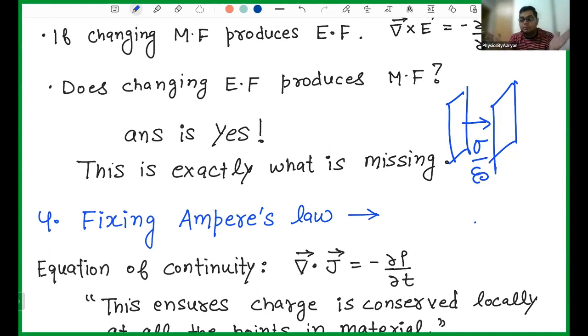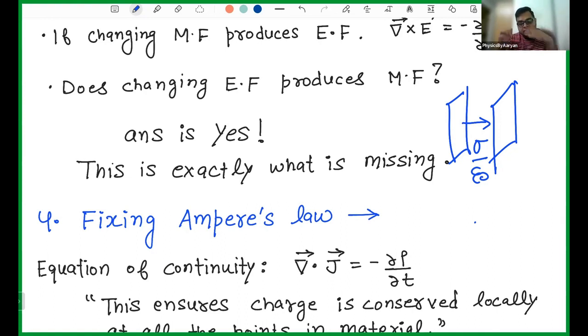Why is there a current between the plates, even though there is an insulating material between them? That current is not the normal current. That current is not because of the flow of charge. Insulator can stop the flow of charge. Insulator cannot stop the change of charge.